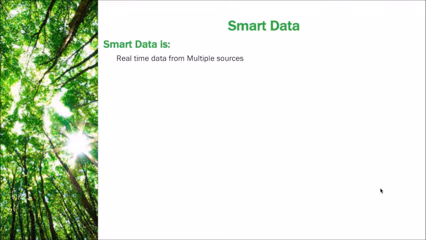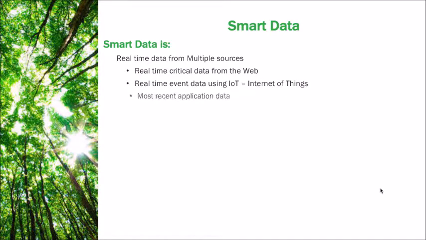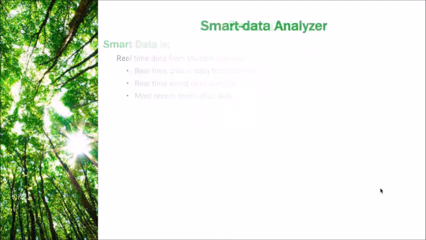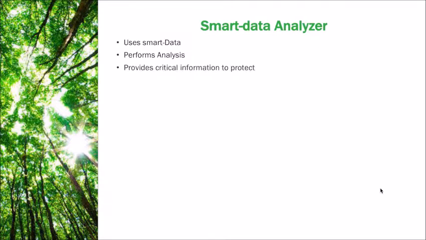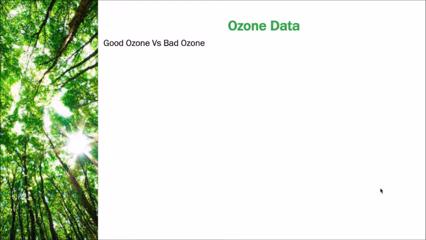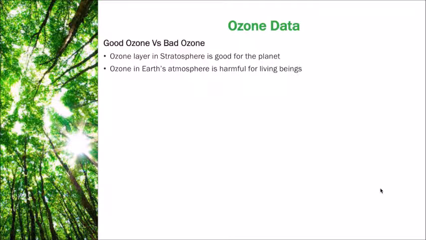Smart data. It is the real-time data from multiple sources, from the web, from IoT sensors, and most recent application data. Our analyzer uses the smart data, performs analysis, and provides critical information to protect environment, health, and safety of the community.